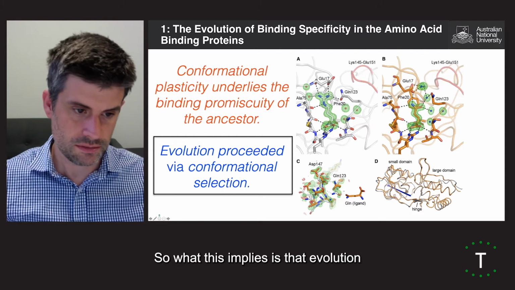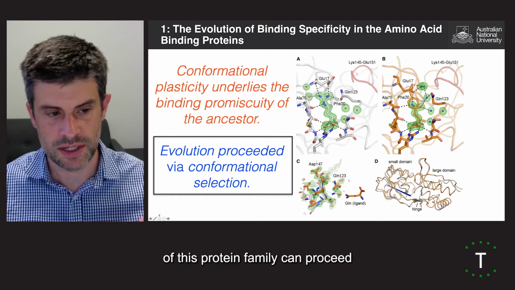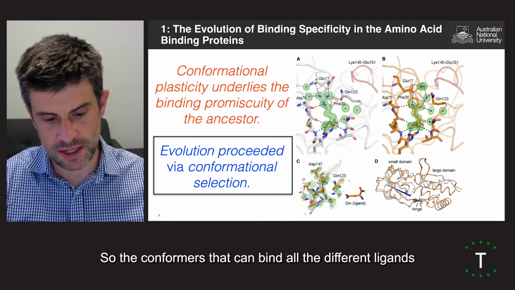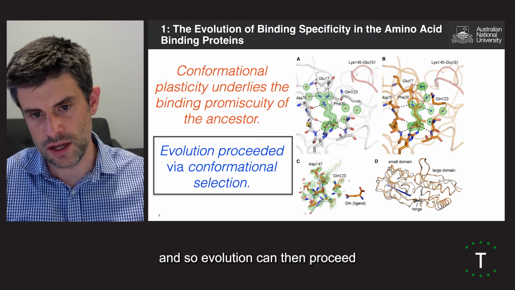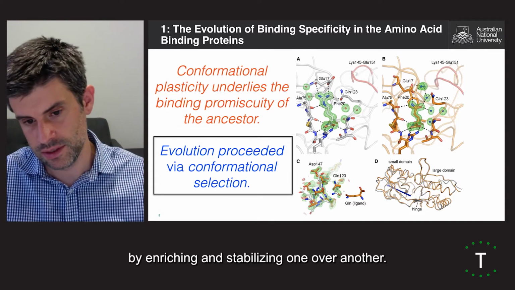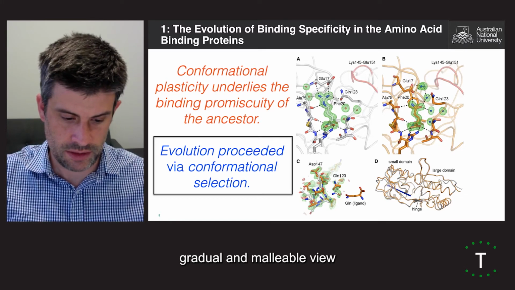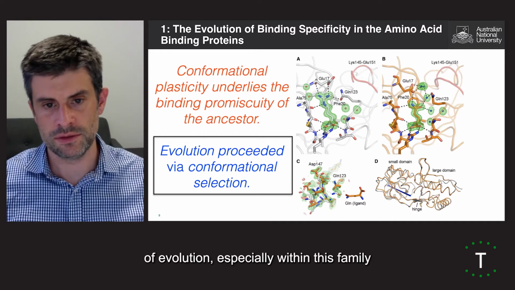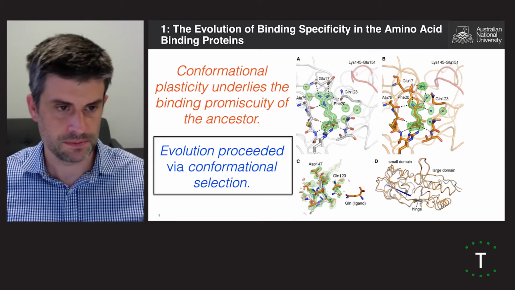So what this implies is that evolution of this protein family can proceed via conformational selection. So the conformers that can bind all the different ligands, in this case, pre-existed in the ancestor. And so evolution can then proceed by enriching and stabilizing one over another. And it allows a much more gradual and malleable view of evolution, especially within this family, which has evolved to bind so many different ligands.